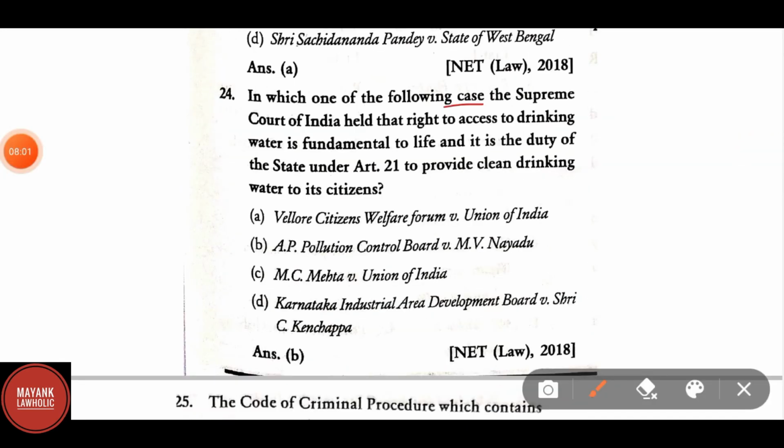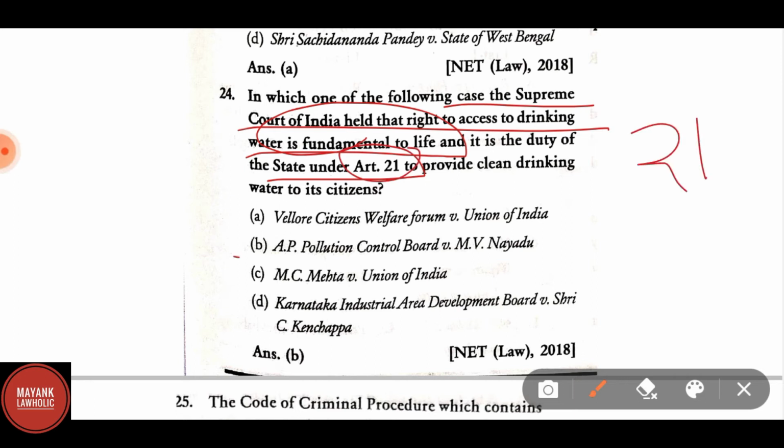In which of the following cases the Supreme Court of India held that right to access to drinking water is fundamental to life and it is the duty of the state under Article 21 to provide clean drinking water to its citizens? Correct answer is B, AP Pollution Control Board versus M.V. Naidu.